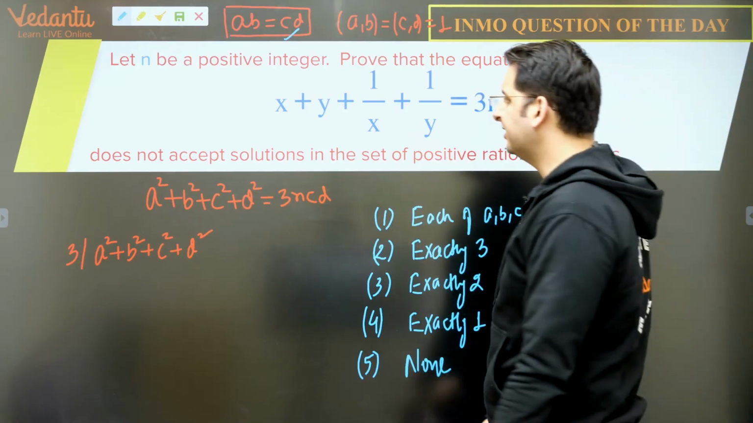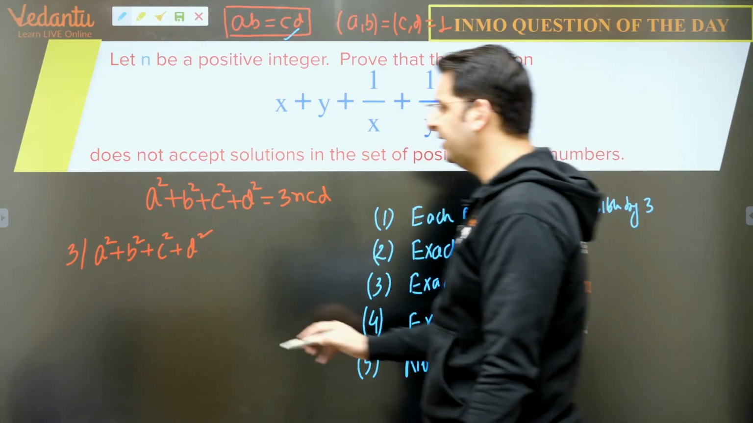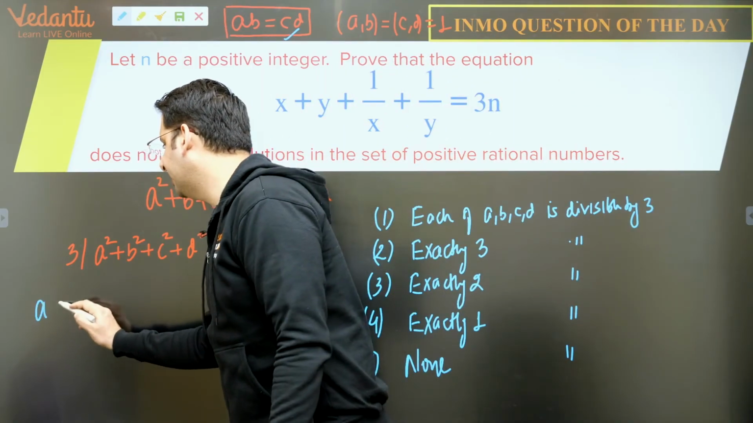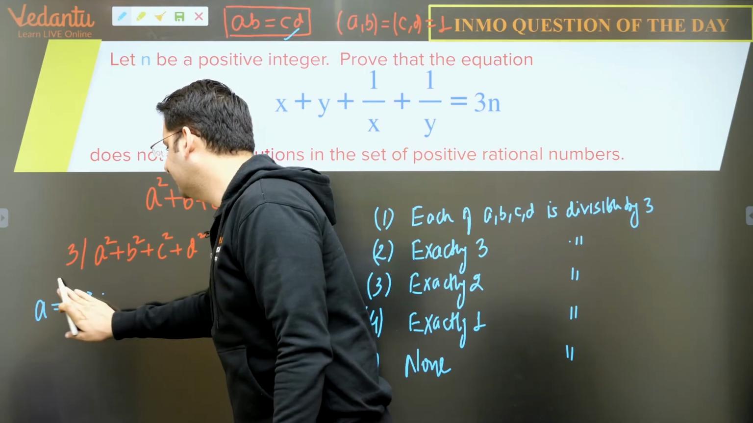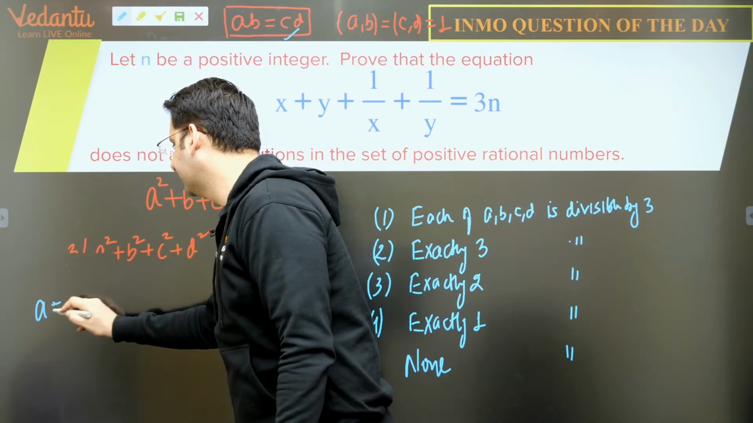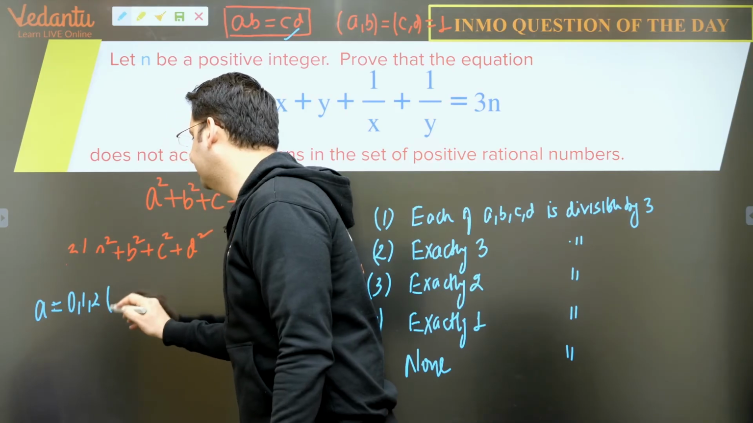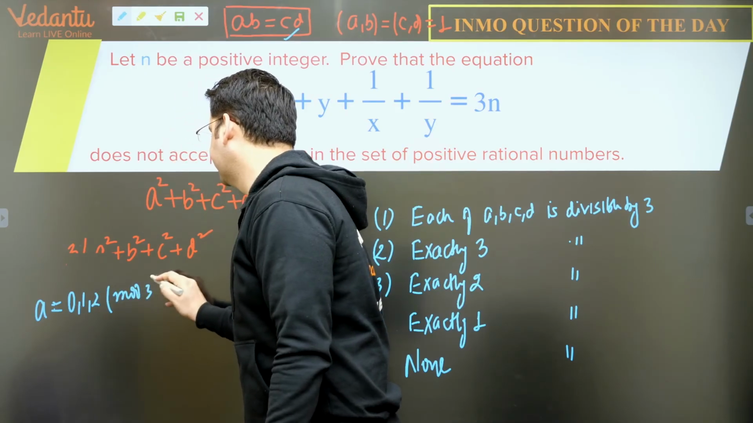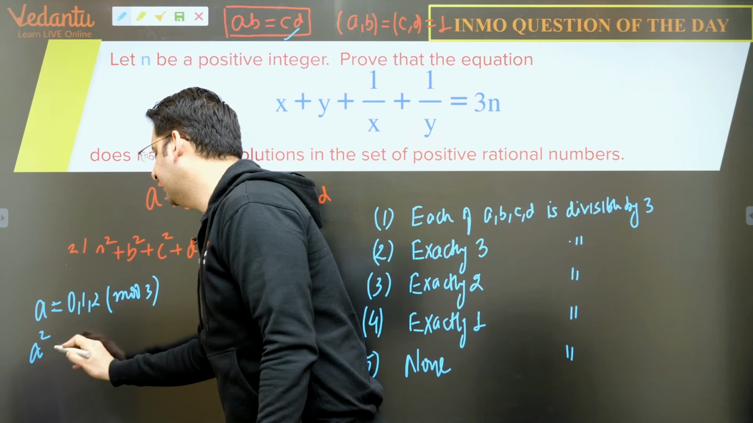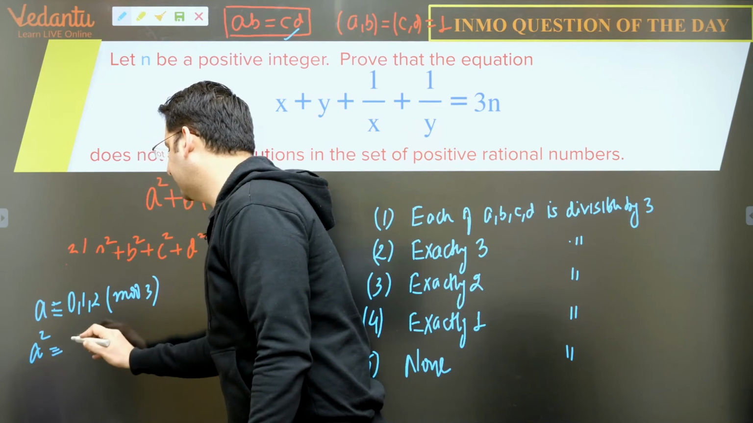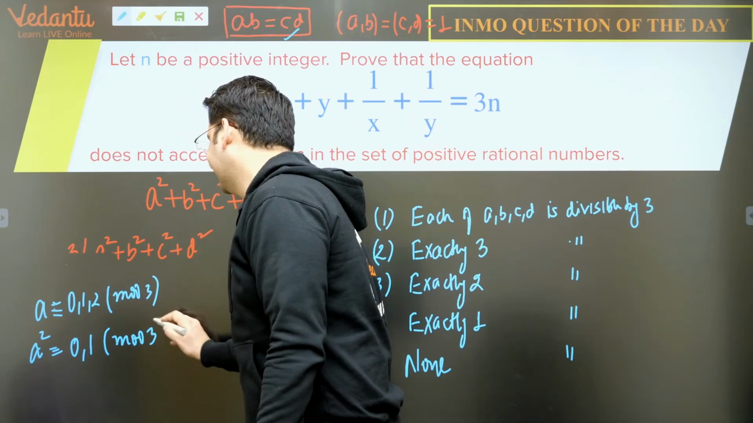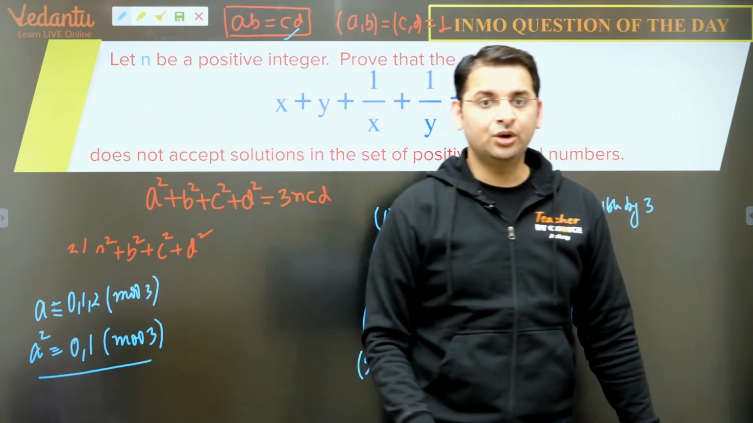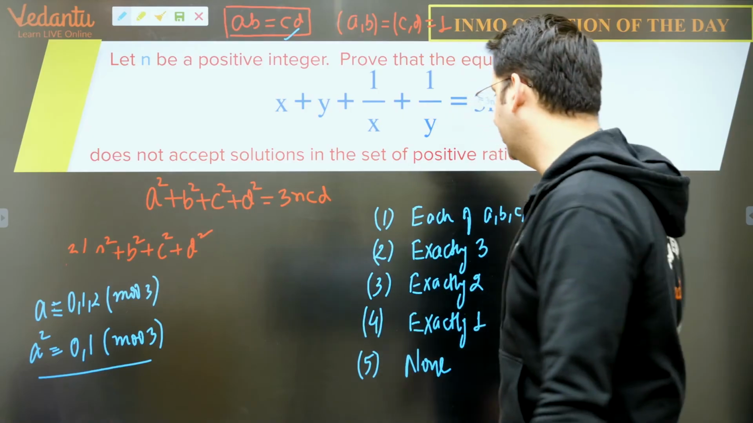So let's talk about A, B, C, D, and we know that any number A is of the form either 0, 1 or 2 mod 3, and A square is always of the form 0 or 1 mod 3. The square of any number will be either 0 mod 3 or 1 mod 3. This is what we know.